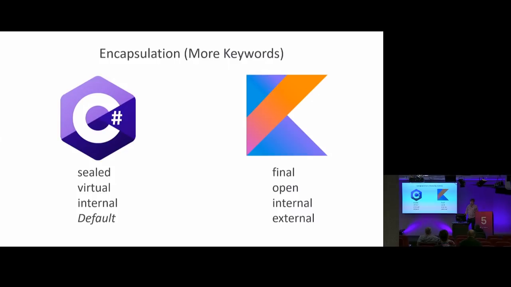So val is the same as a final whatever type in Java. And then we have open, which means it can be inherited. Internal, like I mentioned, and then external, which I personally haven't found a use case for, but it's basically like only people outside this can access it. I don't know why you'd really do that, but you can.